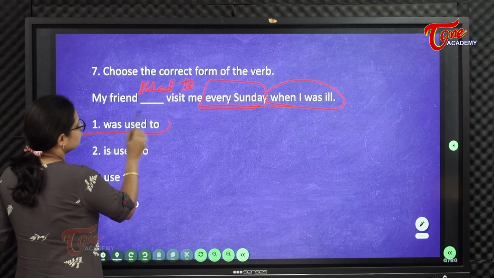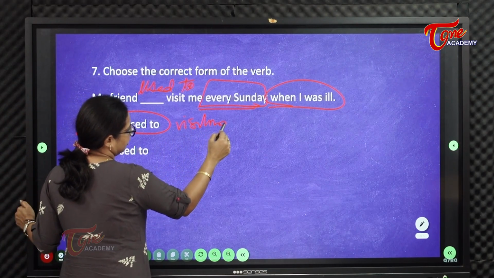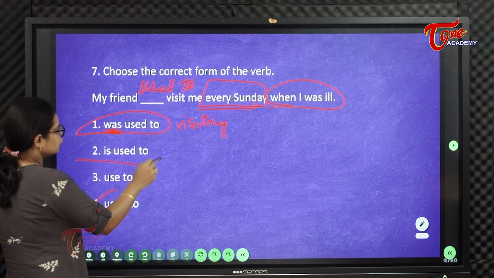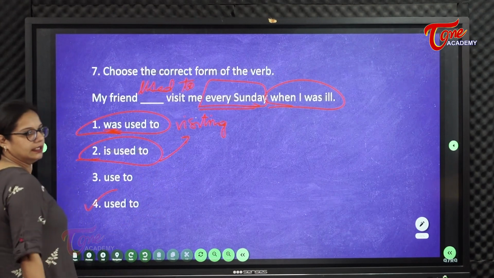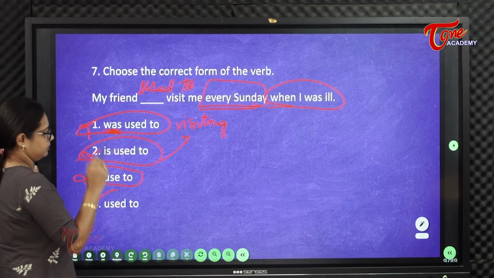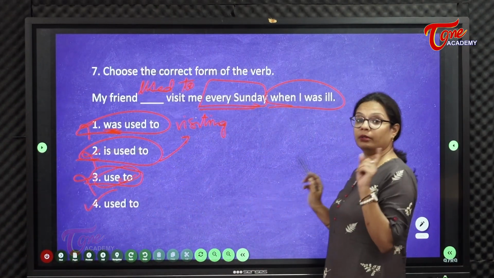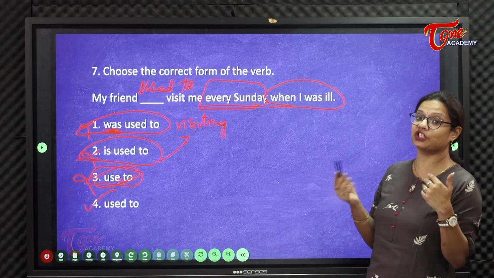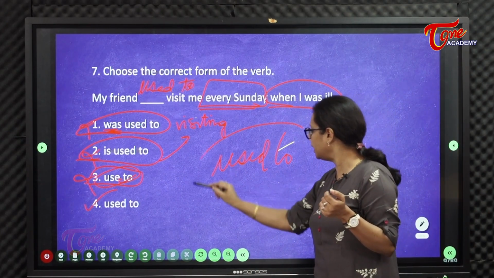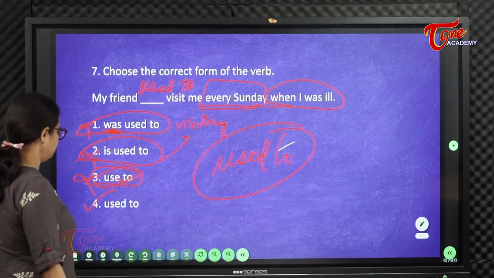My friend was used to, if was used to, then it should be visiting. Okay, if was used to ichunte visiting undali, adi ledhu akkada. Is used to also should have visiting. So both are removed. My friend used to అనేది రానే రాదు. ఓకే, చాలామంది ఇది అనుకుంటారు, ప్రొనౌన్సియేషన్ కూడా ఇలానే చేస్తారు, బట్ వెన్ యూ ఆర్ టాకింగ్ అబౌట్ అన్ యాక్షన్, ఎ హ్యాబిట్, యూ షుడ్ ఆల్వేస్ యూజ్ యూజ్డ్ టు. My friend used to or she used to come and go, అలా.